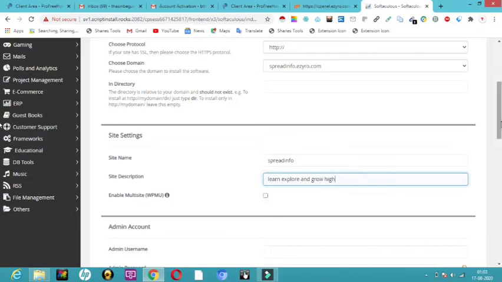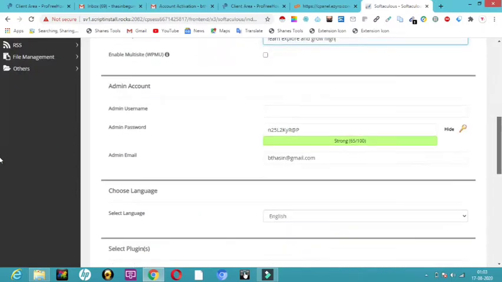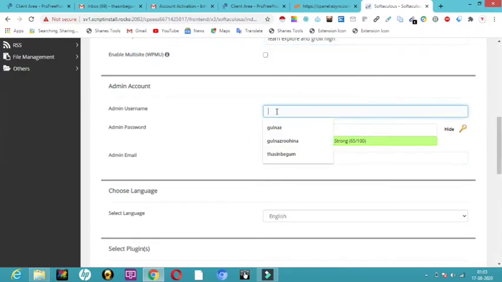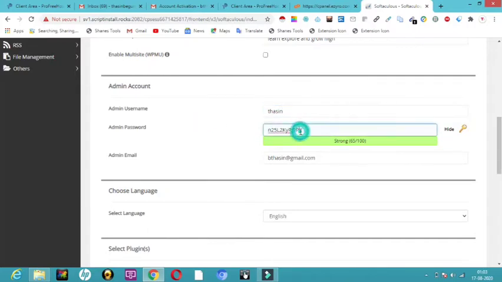And next, don't touch anything other than this here. Next, the point comes, it is asking me the username, what you want to keep. So I will just give my name, Thasin Begum, as username. So what I'll do is I'll just keep it simple, Thasin. And actually it is asking me the password. So I'll give my password here.